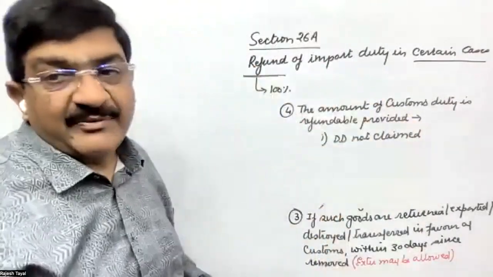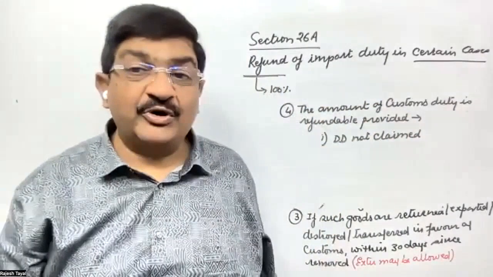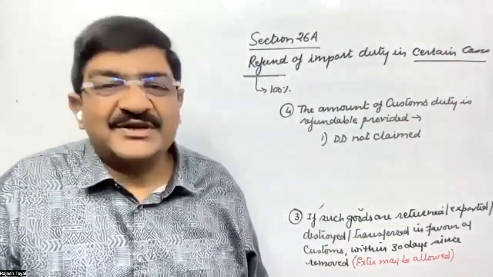So any one thing can be claimed, either a refund under section 26A or duty drawback under section 74. Both the things cannot be claimed.